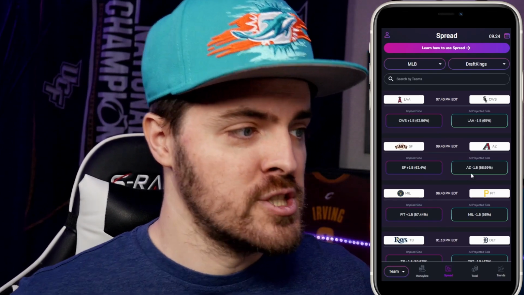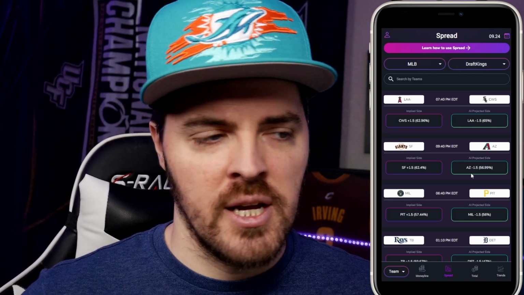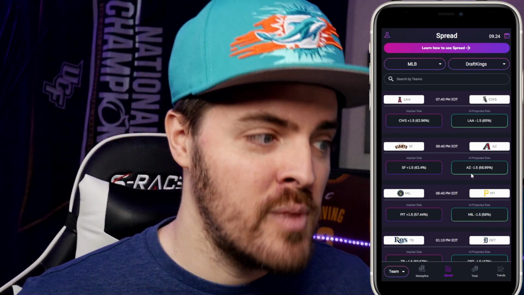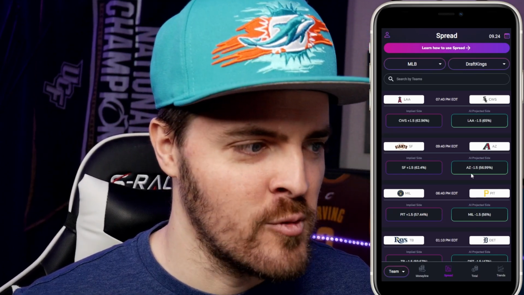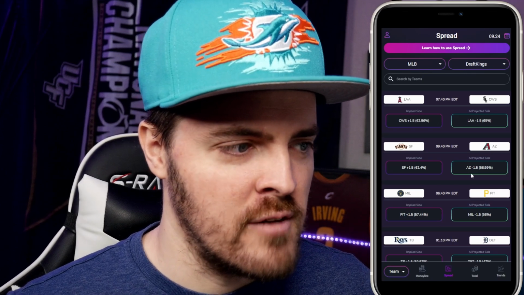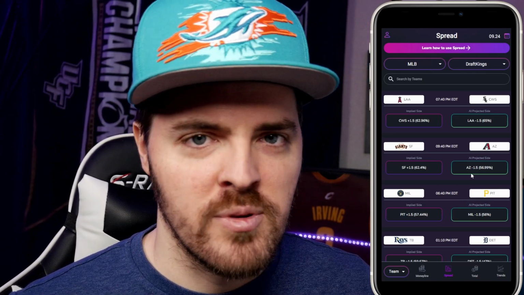So that's the overall gist of how the spread tool works. You can look at the implied side. This is what the sportsbooks are telling us. And you look at the projected side. This is what the AI is telling us. You could bet the implied side, but I would not. That's not going to be a really good strategy for you because that doesn't really tell you anything, just what sportsbooks are offering you. But I hope that this AI projected side for the spread predictor definitely helps you out.